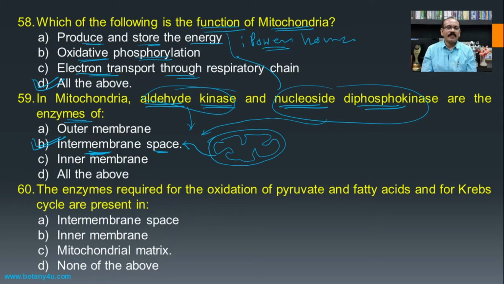The enzymes required for oxidation of pyruvate, fatty acids, and for the Krebs cycle are present in.